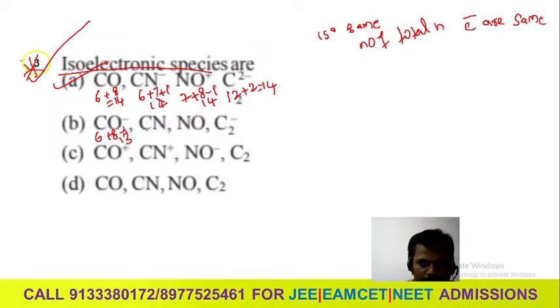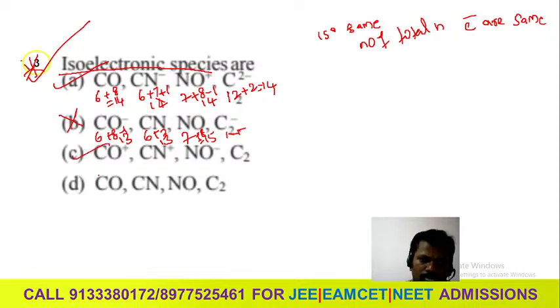13. This is 6 plus this is 7, 13. Okay, good. These two are good. What about this one? 7 plus 8, how much will you get? 15. We are getting 13. We are getting 15. In the same way, 14 plus 1, 15. These two are 13, these are 15. If you take individually, these are right, but they are asking for the total isoelectronic species. So this one is wrong.